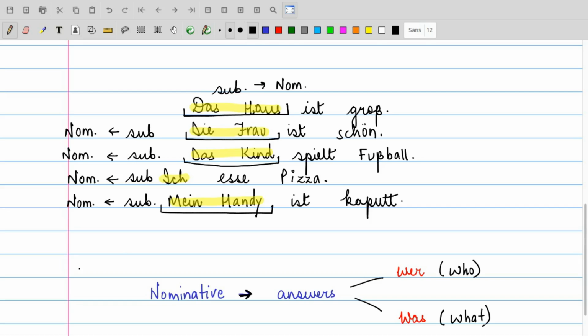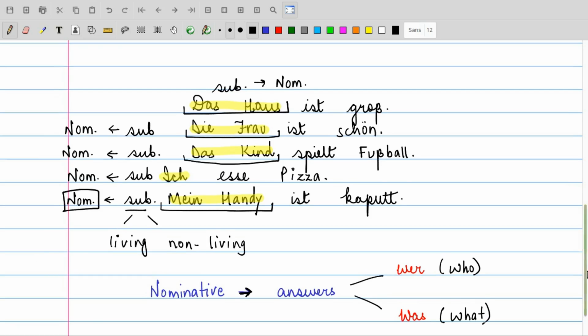Okay. So, please remember that any subject in the sentence, no matter if it is living or non-living, can be anything. It is not necessary that it has to be living. It can be a non-living object also. If it is living or non-living and it is the subject in the sentence, then the case in German that the subject will take is the nominative case. Please remember this. Das ist immer Nominativ.